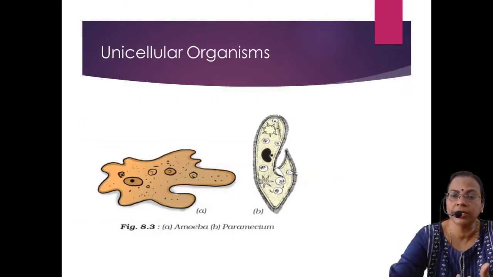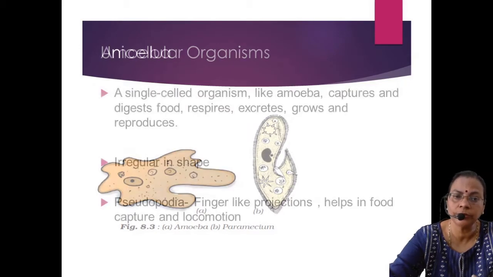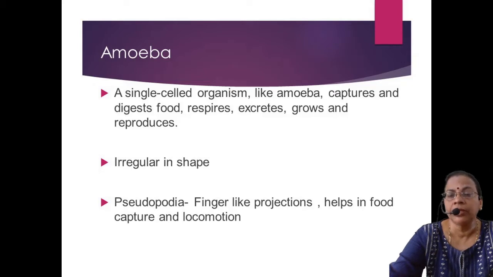There, in the figure I have given, sometimes they will give some examples of unicellular organisms. So amoeba, paramecium. Amoeba has no particular shape. It is made up of a single cell, but there is no particular shape. Whereas the other one, paramecium, is also a free living organism, and it has the shape of a slipper. Hence it is called a slipper animalcule, which is also a unicellular organism. Some amoeba are irregular in shape, and some of them have a definite shape.